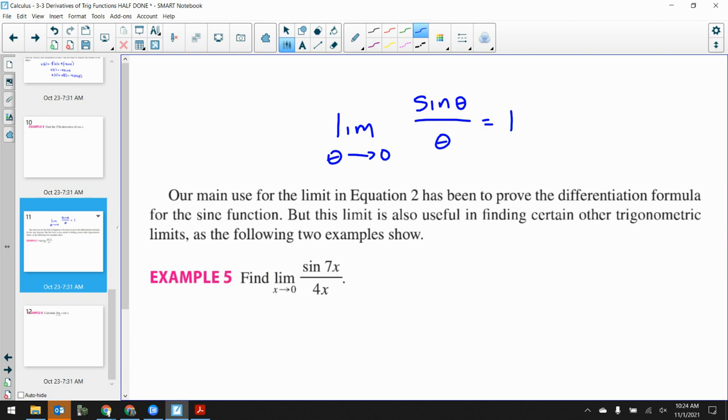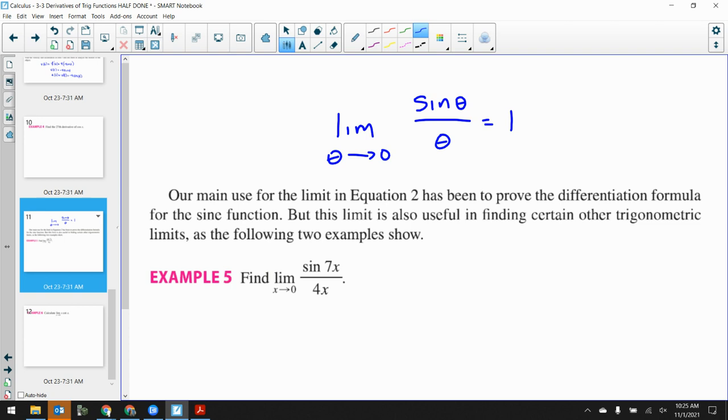The limit as theta goes to 0 of sine theta over theta. Now, if I were to try to calculate this, I cannot do direct substitution, so I'd have to figure out another way. Again, the proof is in the book. The proof, if you'd like to see it, is in there. But we can just memorize that the limit as theta goes to 0 of sine theta over theta is 1. That's why it was earlier used to prove the derivative of sine would be cosine. But right now we can just memorize it.